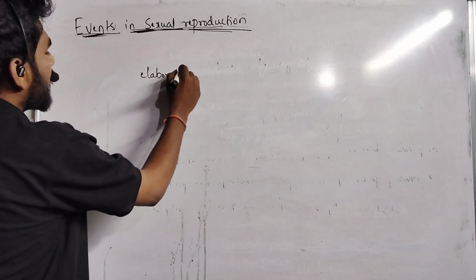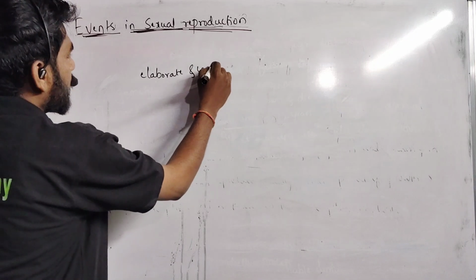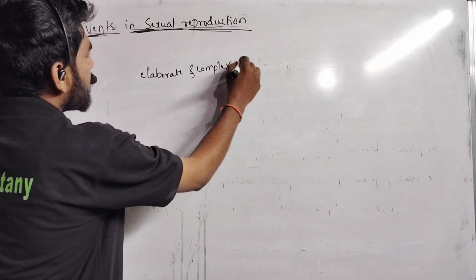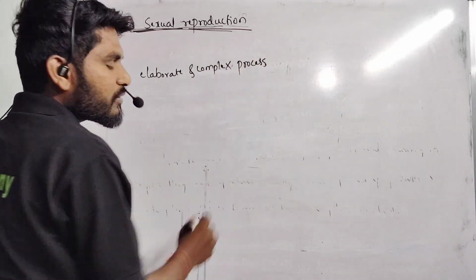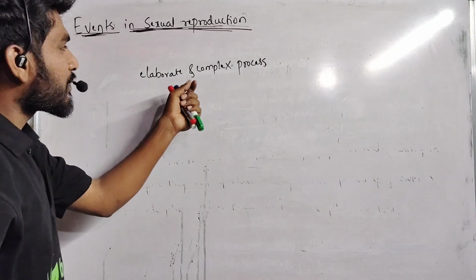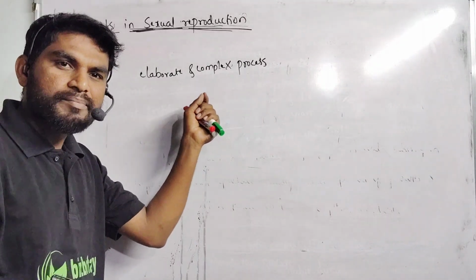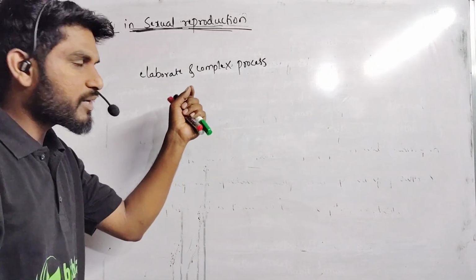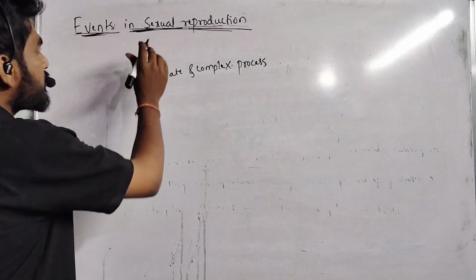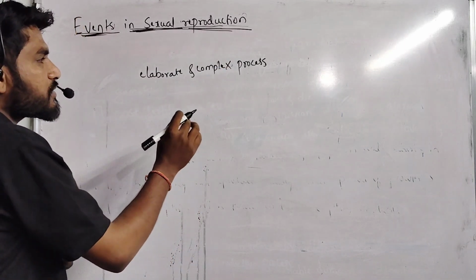आज हम पढ़ेंगे इवेंट्स इन सेक्सुअल रिप्रोडक्शन। This sexual reproduction is an elaborated and complex process. This involves the formation of gametes. Gametes may be similar or dissimilar. Okay, sexual reproduction events consist of a